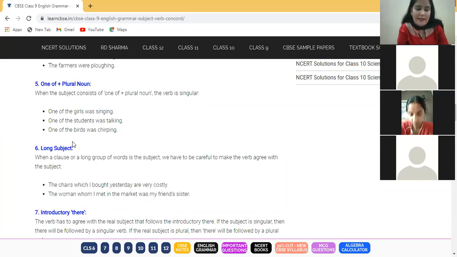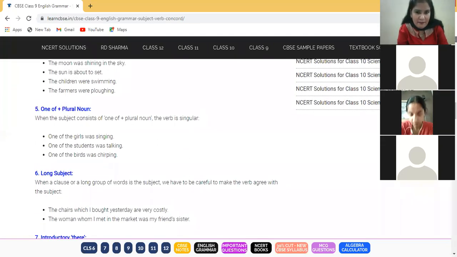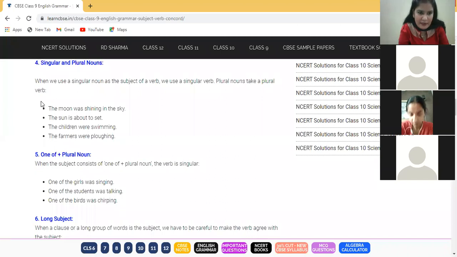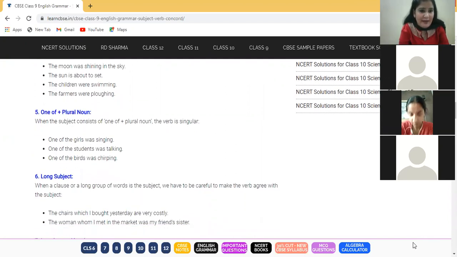Clear? Now, what they are saying is whenever one of will be used along with a plural noun, some people will get confused here. Why? Because in the previous rule, we have done plural noun takes a plural verb. Fine. But in this new rule, we have to use one of plus plural noun.